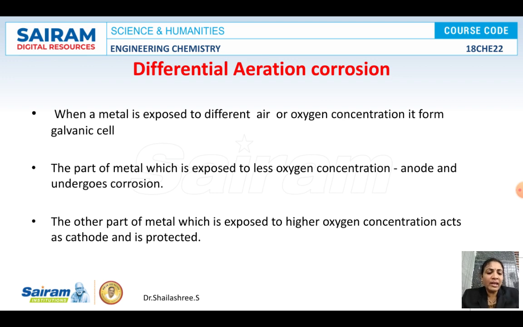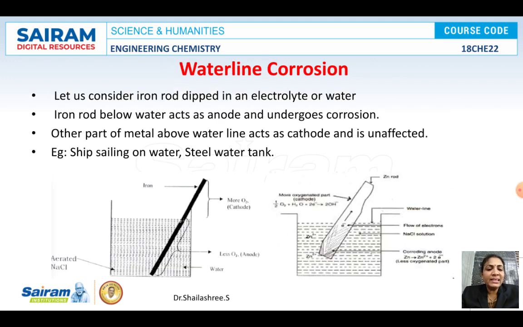Or consider an iron tank. An iron tank will most of the time be partly filled with water. So what happens? The iron part below the water is always anodic, and the area just above the water is always cathodic. The corrosion starts just below the water line. Clear? If you understand this much, it's very easy. One area is less aerated, anodic; the more aerated area is cathodic. Now let us consider an iron rod dipped in an electrolyte or water. What happens here? The iron rod which is below water acts as an anode.